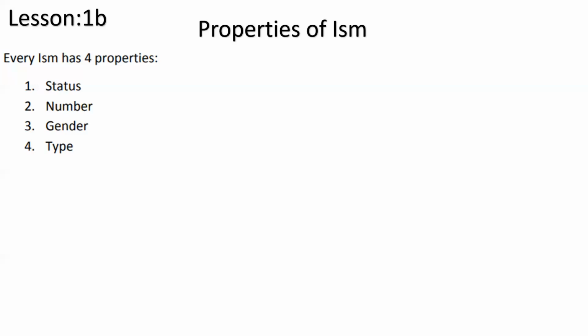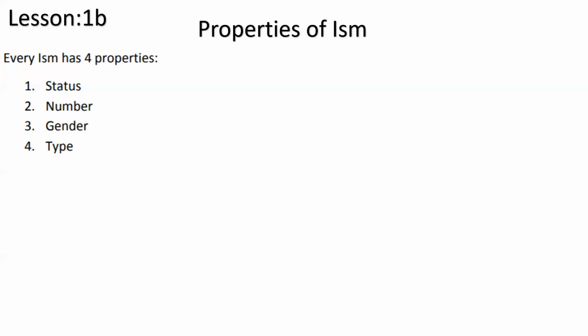So far, what we learned is that there are three kinds of words in Arabic, in the Quran, and in the Arabic language. The first kind is called ism. That is the biggest group, you can say, because ism has so many things inside it: nouns, pronouns. Ahmed is a noun, the word Allah is a noun, the word Muhammad is a noun, places like Mecca and Medina, Sydney, Australia, all these things are ism. Not only that, adverbs and adjectives are also ism.